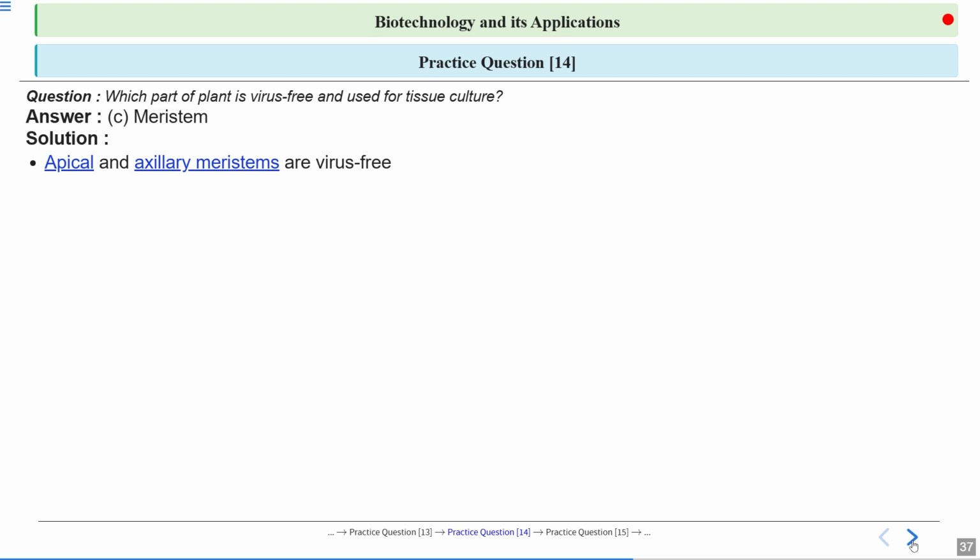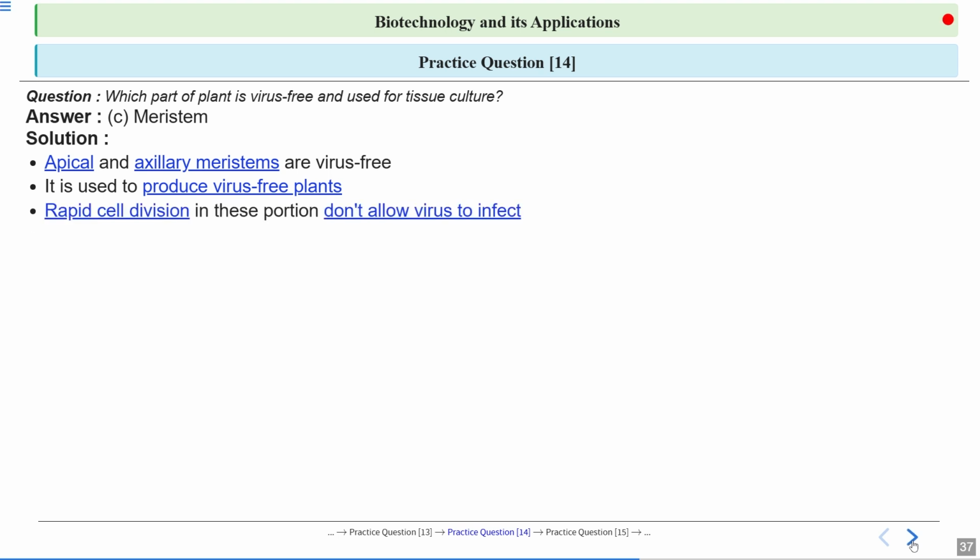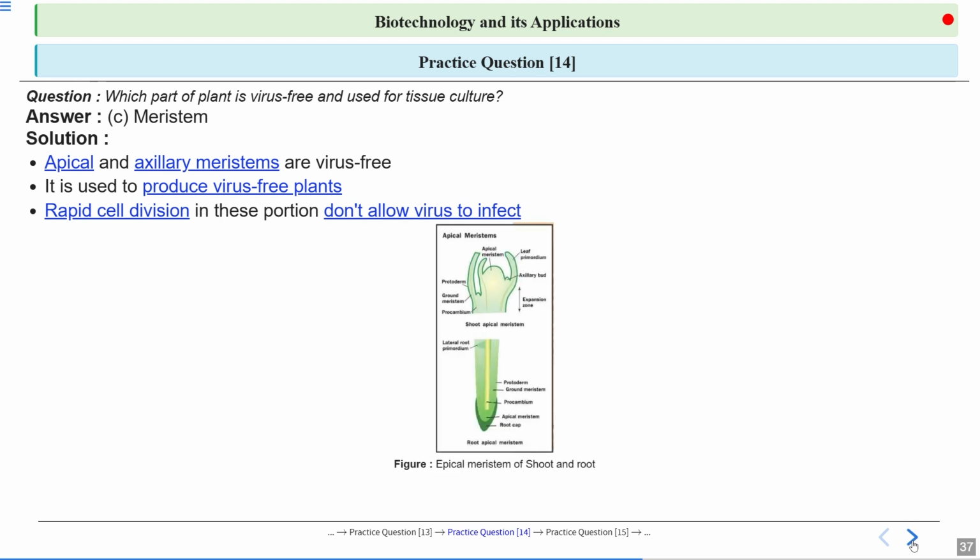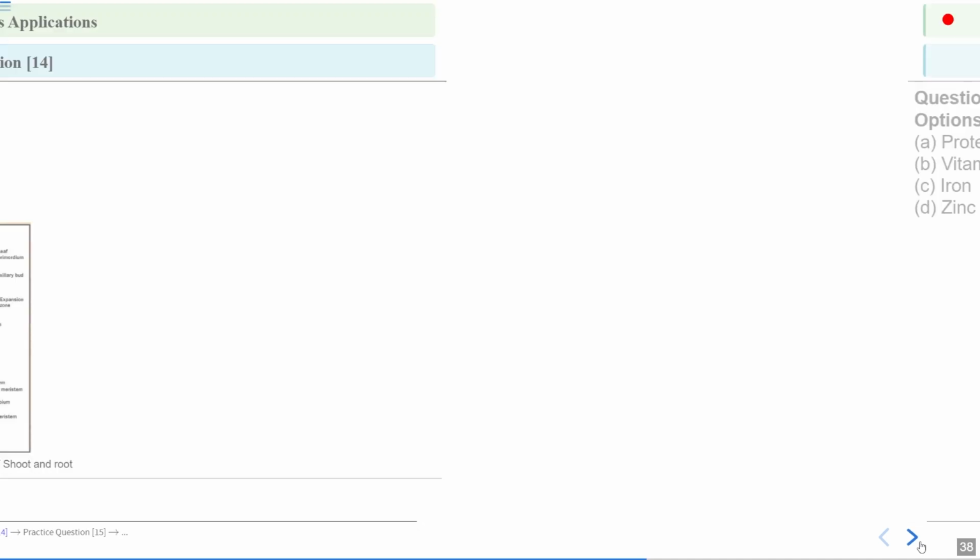It is apical and axillary meristem which are virus free. They produce virus free cells, so they can be used to produce virus free plants. They can divide rapidly, and this rapid cell division in this portion doesn't allow virus to infect. So this is the apical meristem. This is the shoot apical meristem, and this is the root apical meristem.